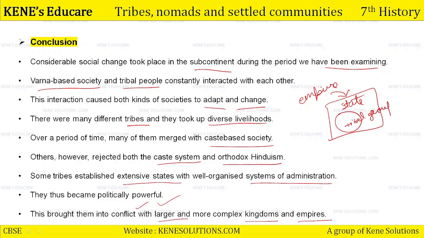And this is what happened for the major part of this historical period, that whichever tribal group had a vast, well-organized system of administration, had extensive control over the states and part of state, became politically powerful, and they got into conflict. Most famous are the Gond kingdom and the Ahom kingdom. Mughals tried to conquer parts of both Ahoms as well as Gonds at different points of time in history. Okay, so this was the conclusion of this chapter, that how the society, how the tribal people, how the Varna-based society, everyone changed and adapted to the nature of the time.